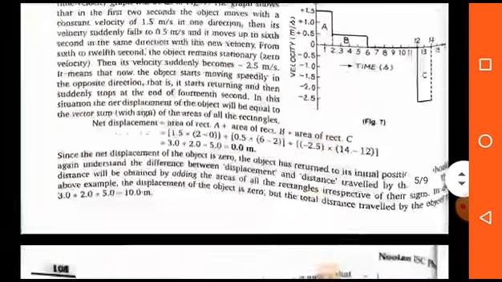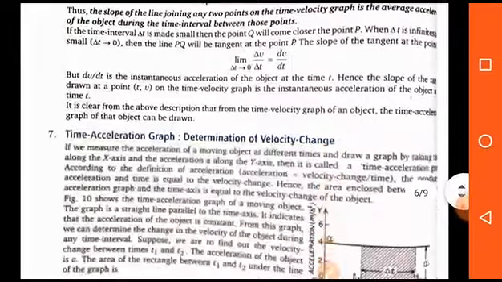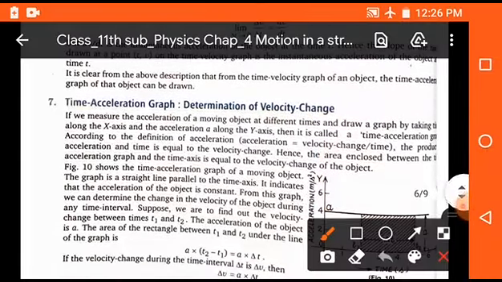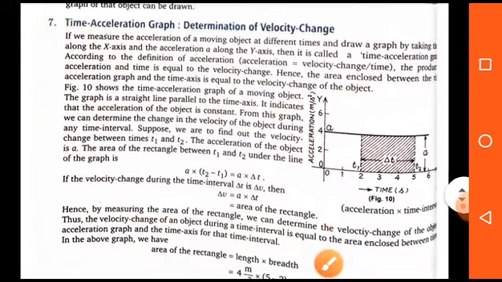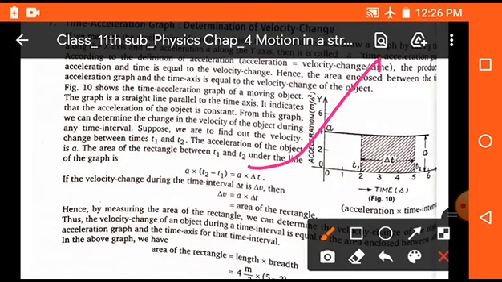Okay students. Now the time acceleration graph. We can also make a graph between time and acceleration. So take time on the x-axis and acceleration on the y-axis, and the area covered between the graph and the axes is known as velocity. Okay student. So with the help of the time acceleration graph, we can also calculate the velocity.